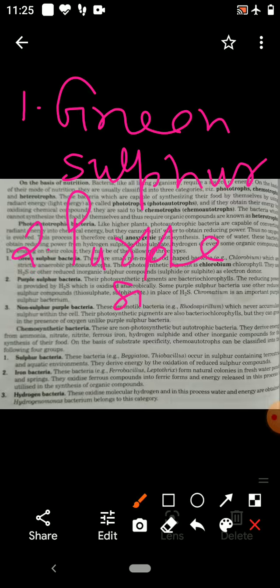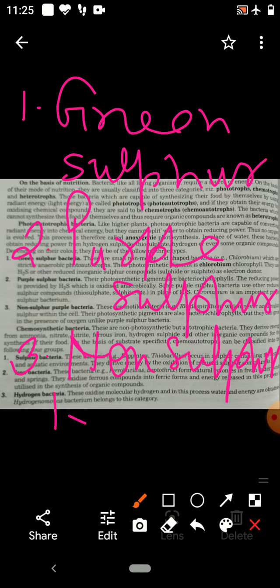And third is non-sulfur purple bacteria. So these are the 3 types of photoautotrophic bacteria.